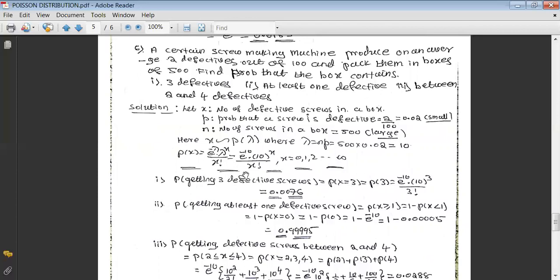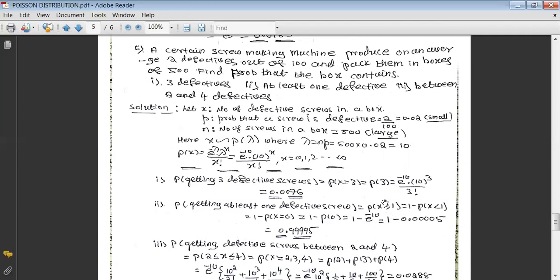Coming here and taking x equals to 3, we get the value as e raised to minus 10 into 10 raised to 3 divided by 3 factorial. That will be 0.0076. The second one, probability of getting at least one defective screw. At least one defective means the variable should take the value greater than or equal to 1. At least one means 1 or more. That's why we can write like this.